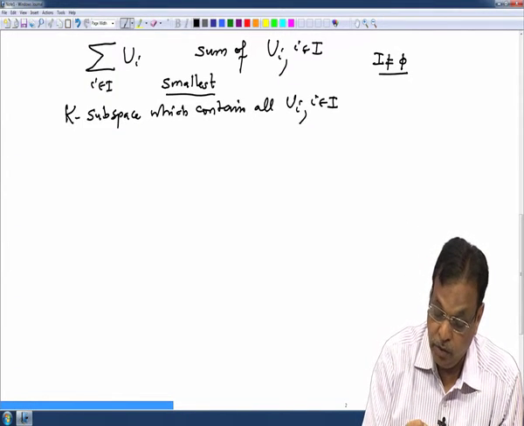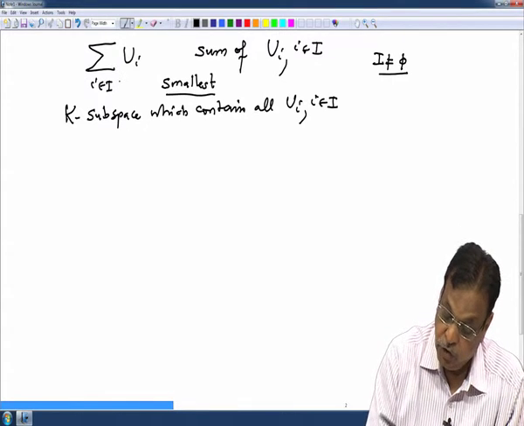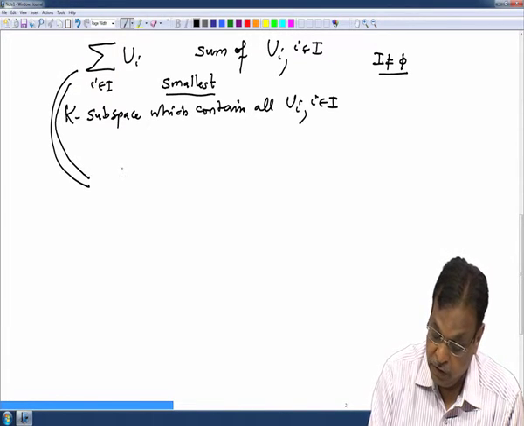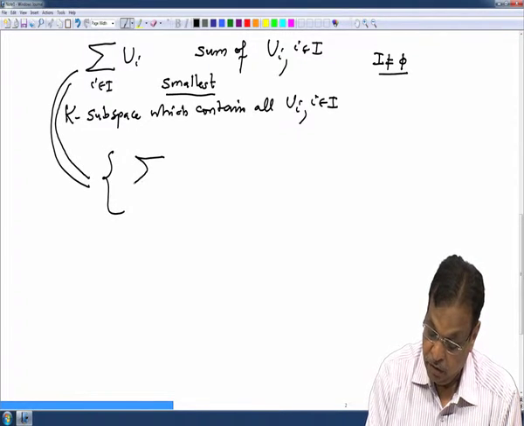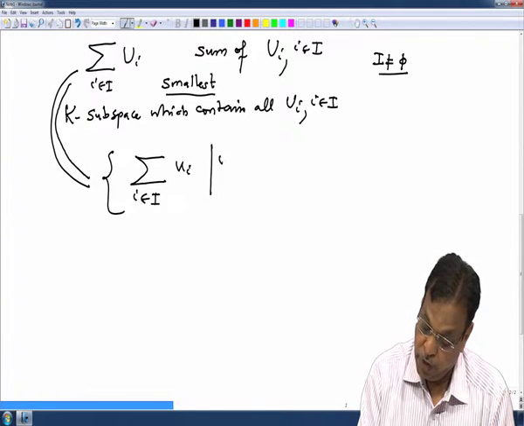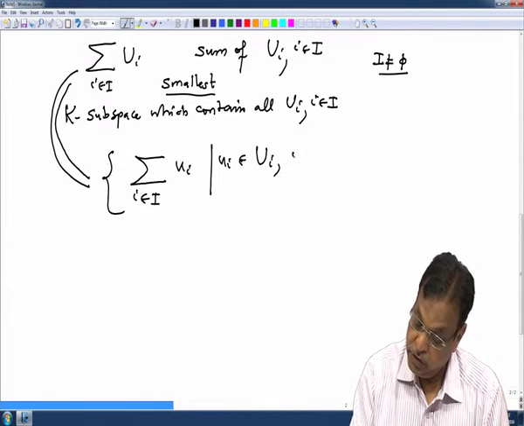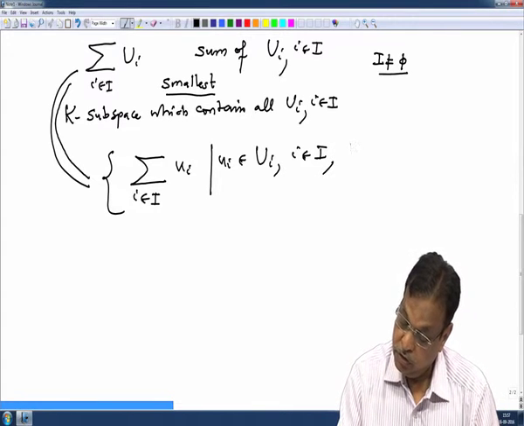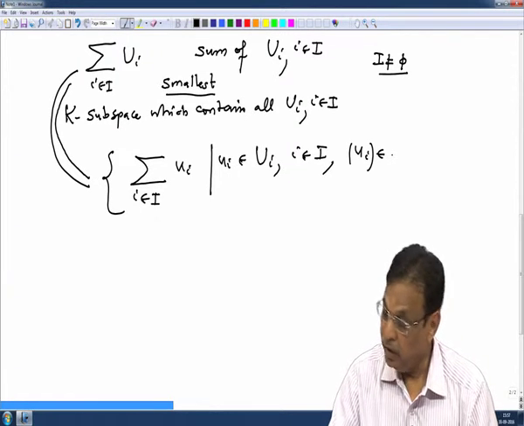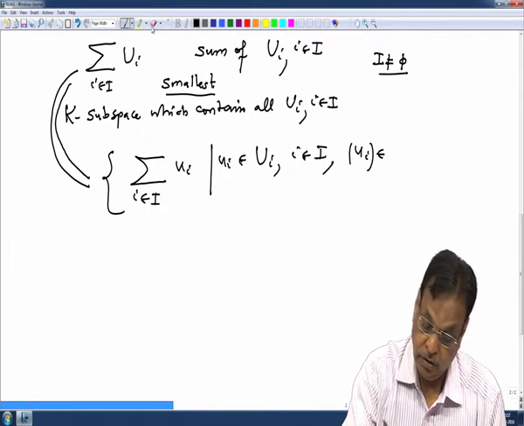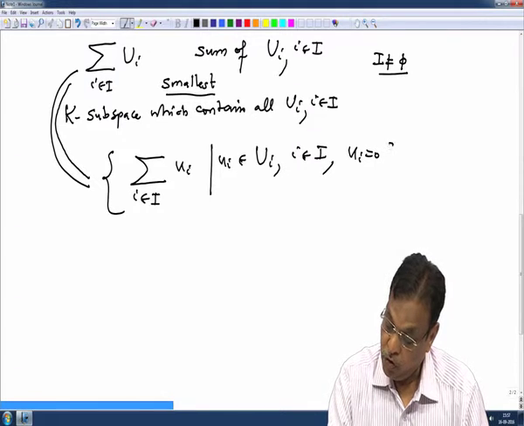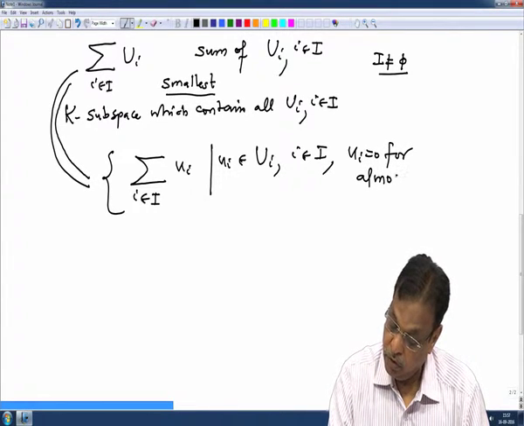And that is denoted by this sum, and it is denoted by the sum notation because we can actually describe the elements of this. This is precisely the set of all linear combinations of the u_i, where u_i is in U_i for each i, with the condition u_i equal to 0 for almost all i.